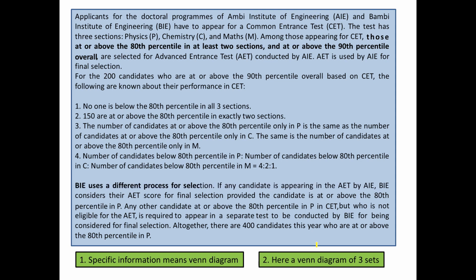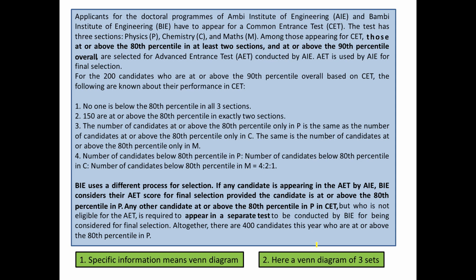The second piece of information is that BIE is actually looking for those people who have more than 80 percentile in P, and any other candidate at or above the 80th percentile in P but not eligible for AET is required to appear in a separate test. So primarily we have got three things now. One, people who have scored more than 80 percentile in at least two sections and at or above the 90th percentile overall would all be selected for AET, right?